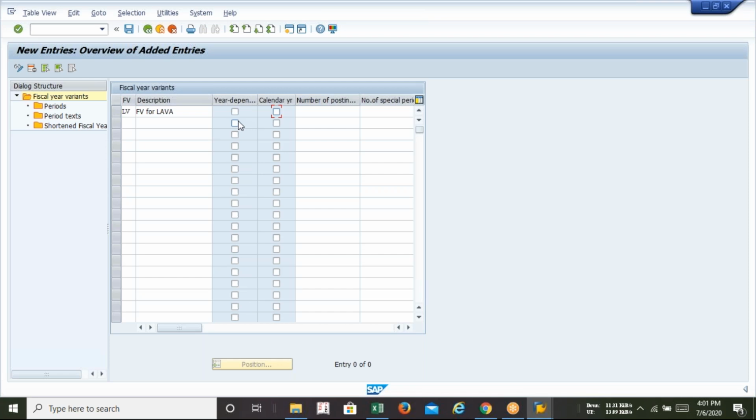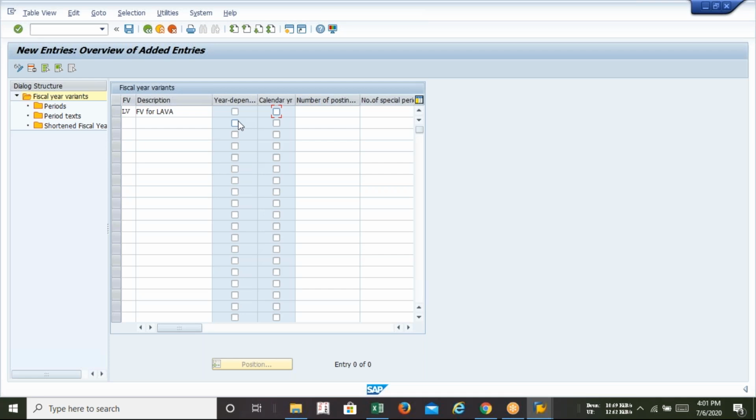For example, whatever configuration we are doing right now for our company code, our target is to record all the business transactions of this. It is not necessary to record my transaction from the very first day of every month. A transaction can be recorded on any day of the month. It does not necessarily have to be recorded on the first day of any month, like April, May, June, whatever.